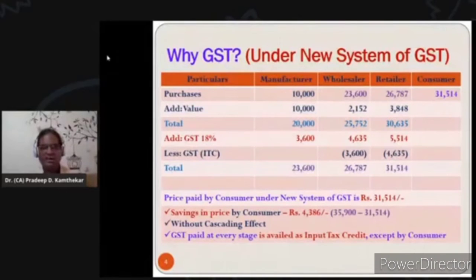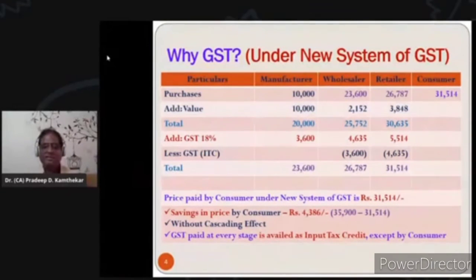So for the wholesaler, the purchase cost is 23,600. Again, we have taken the same value addition, 2152, which we had taken in the previous slide from the wholesaler side. So the wholesaler cost comes to 25,752. On that, the wholesaler is supposed to pay 18% GST, that is 4,635.